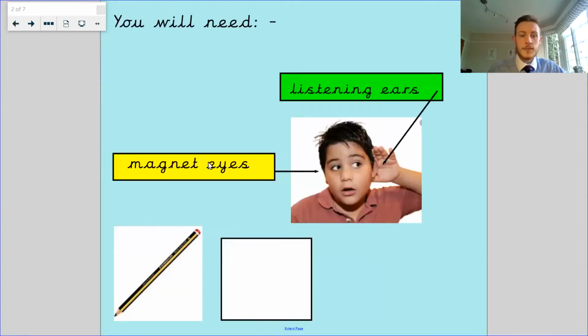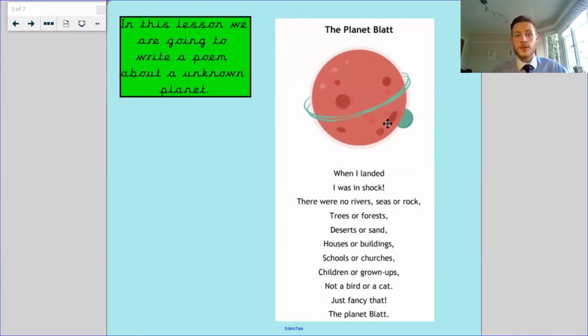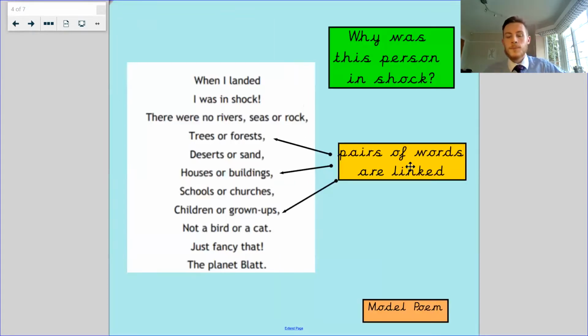Now, you're going to need your listening ears, your magnet eyes, your pencil, and some paper. Right, so in the lesson, we're going to be talking about this unknown planet. Now, why was the person in shock? Well, you can see all of these things that are usually on Earth that we see all the time. So we usually see the rivers, seas, or rock. They're usually things we would see.